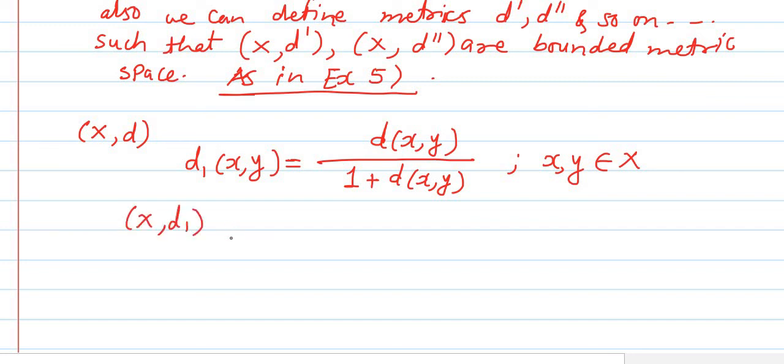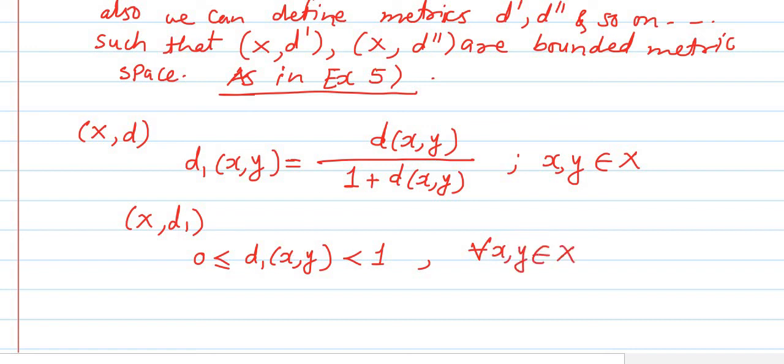We also observe that 0 is less than or equal to D1 of X comma Y, which is less than 1 for all X comma Y belonging to X.